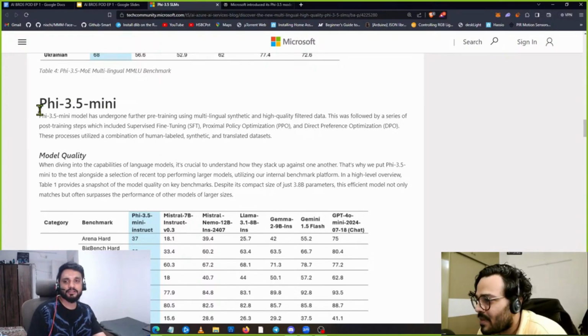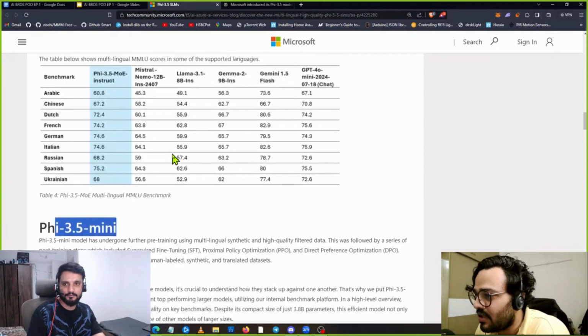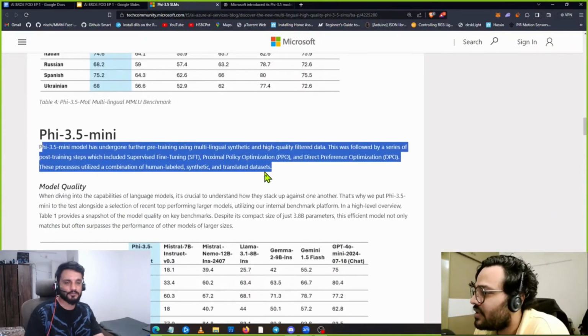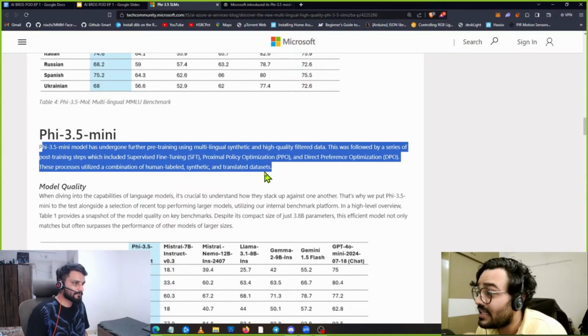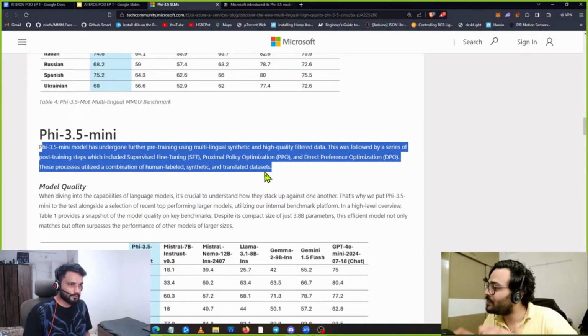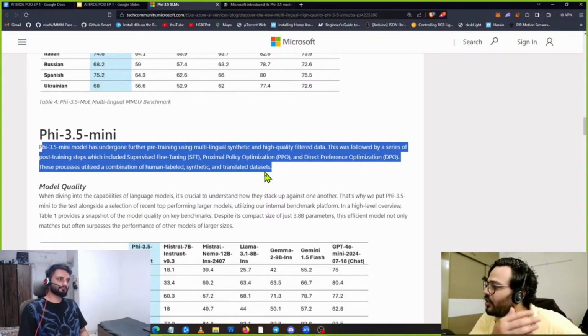Then I think it is about 3.5 mini. I want to go to that paragraph. Phi 3.5 mini has undergone further pre-training using multilingual synthetic data and high quality filtered data. This is what we were talking about. It has gone through synthetic data and high quality filtered data. This was followed by a series of post-training steps. This step was pre-training, where you are providing quality filtered data and synthetic data.